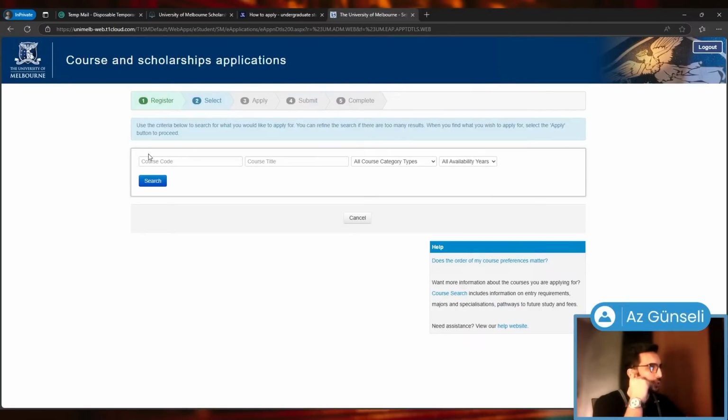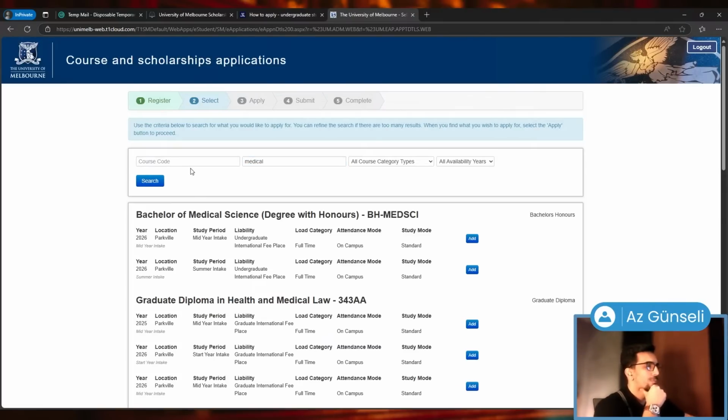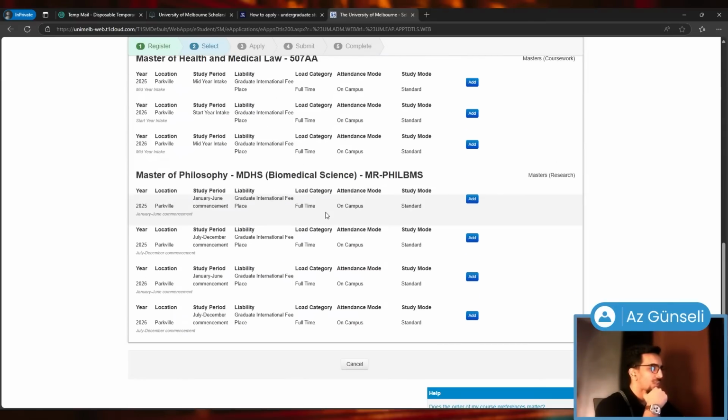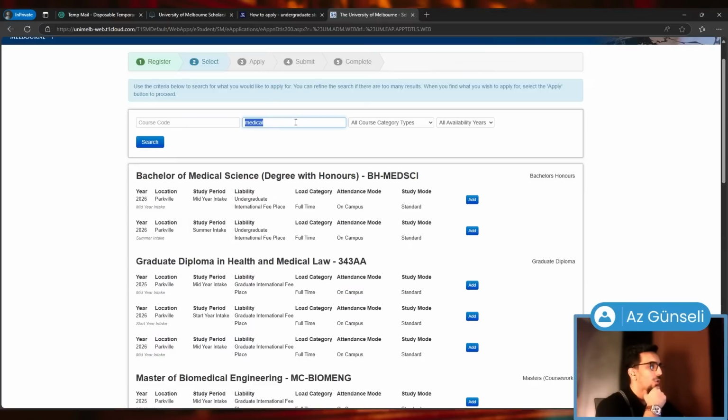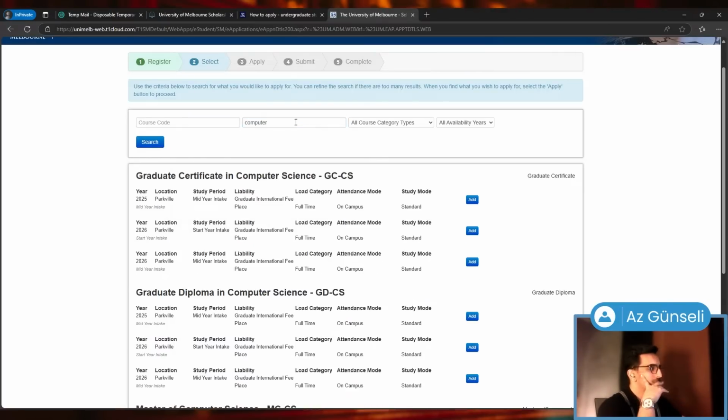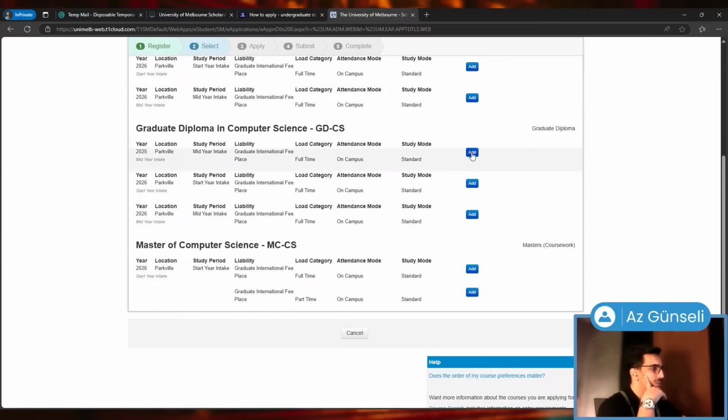Now, use the criteria below to search for what you would like to apply for. You can refine the search if there are too many results. When you find what you wish to apply for, select the apply button to proceed. So you can choose anything here. Let's say you want to apply for medical school, and let's hit enter. So yeah, you can add any one of these: biomedical science, or let's say computer science. You can choose any one of these to add.